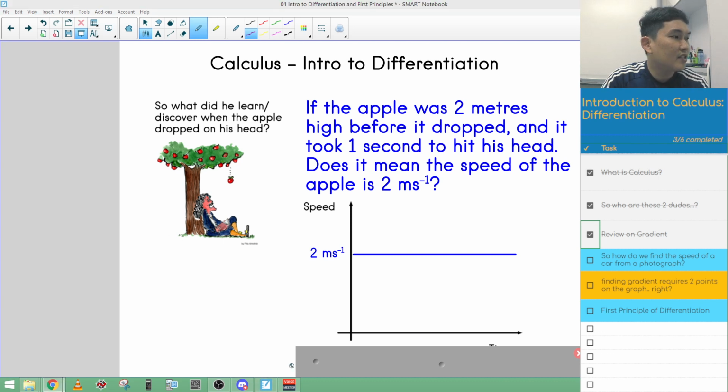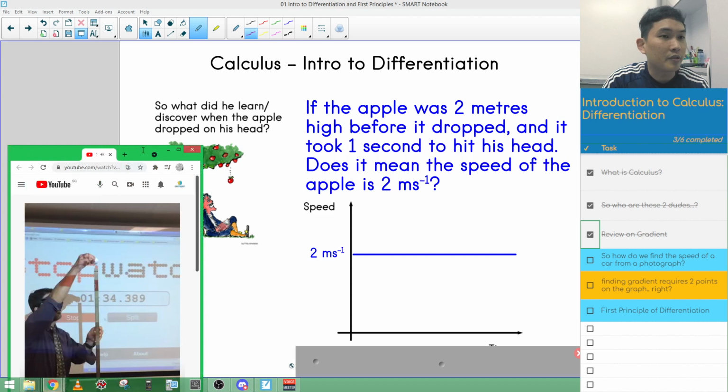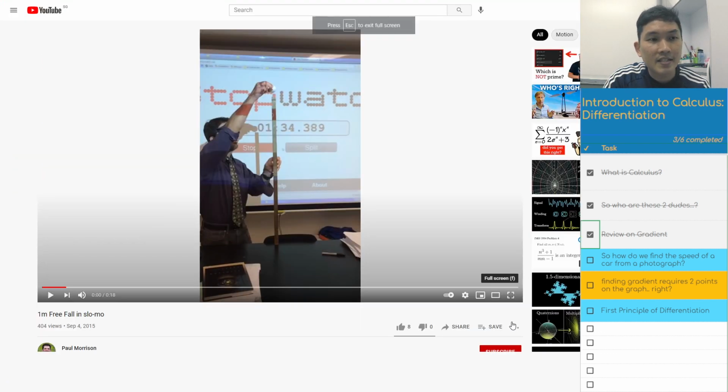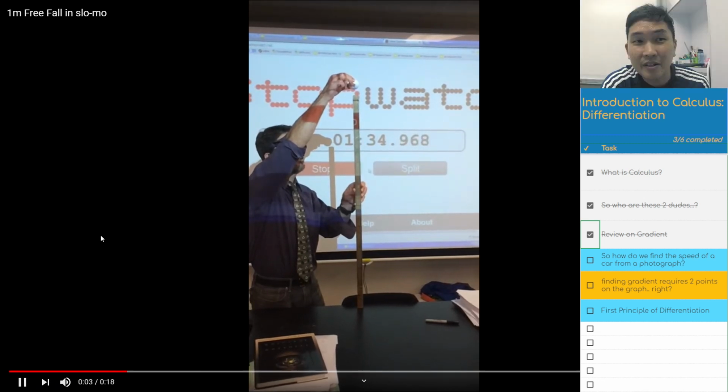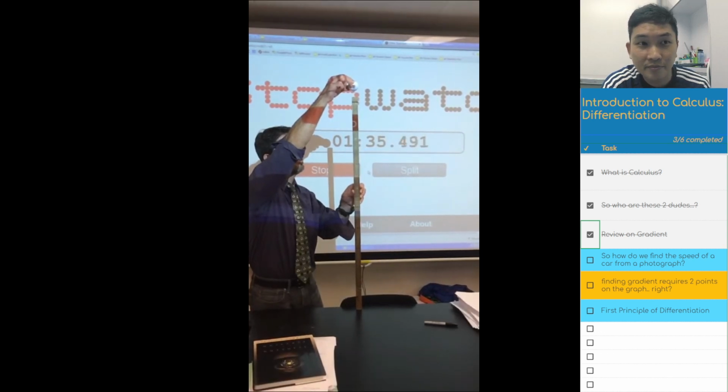And to convince you, I'm going to show you a YouTube video of a physics teacher conducting an experiment. So this experiment is rather simple. What this teacher is going to do is drop a golf ball 1 meter off the table. You can see the teacher is holding the golf ball pretty high up. In the other hand, he's holding a meter rule. Okay, and he's going to drop the ball, and they're going to use slow-mo to show you very slowly how the ball drops. So pay attention. He's going to drop the ball somewhere around 1 minute 36.2.